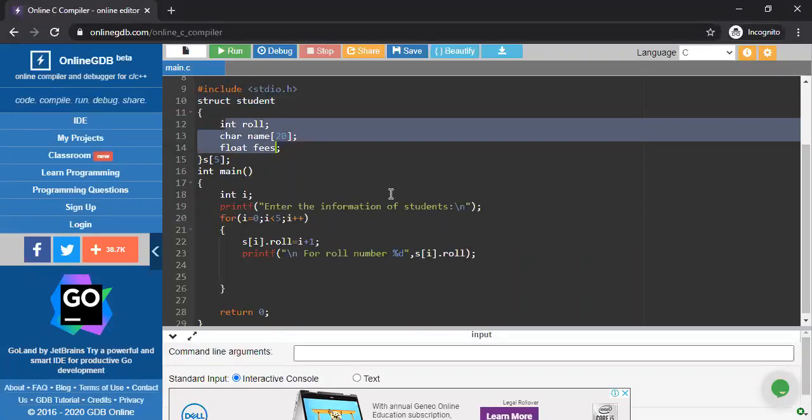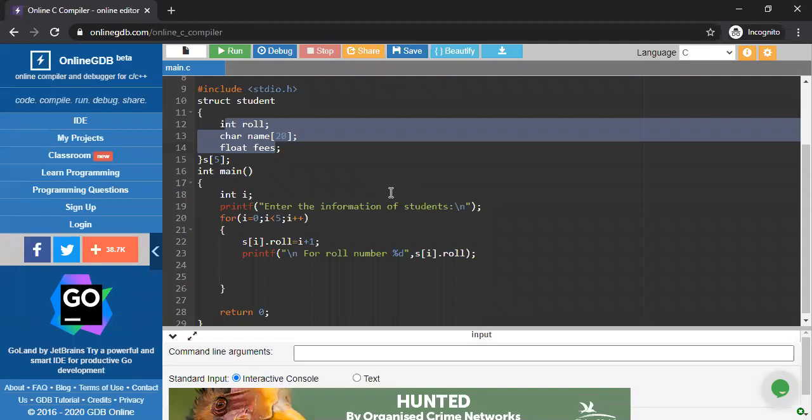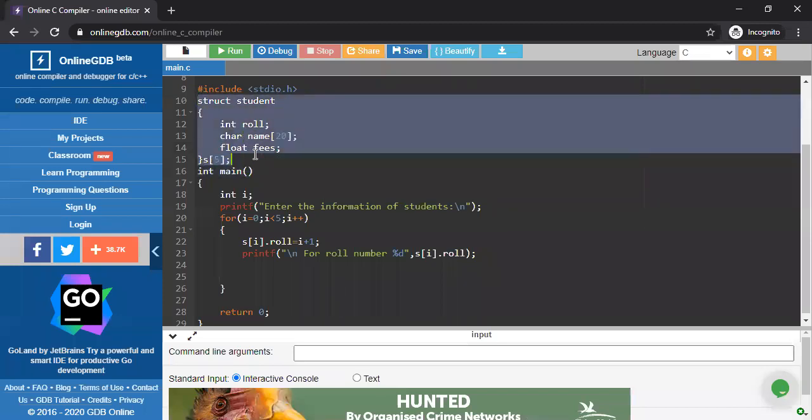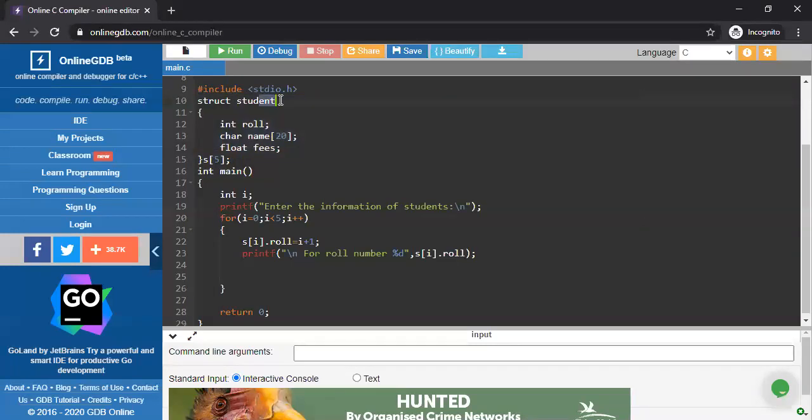So the zeroth position is going to store all these three pieces of information for student one. It continues till we move on to the upper index, which is 4. So 0, 1, 2, 3, 4. Basically, in this way, we store all three pieces of information of 5 students. So this array is treated as a structure variable. So my total structure declaration is complete. I am declaring the struct, structure name, structure members, and structure variable. All are done. Now move on to the main function.